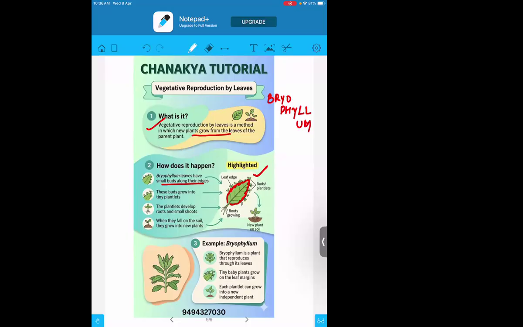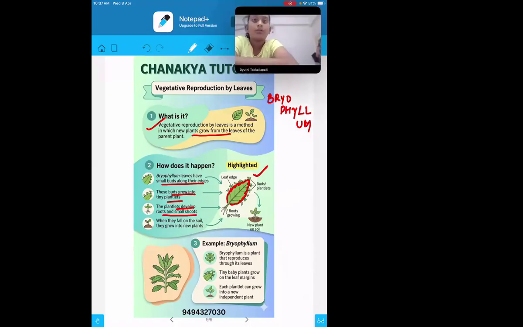On the margins of it, small buds or small plantlets start growing. These buds grow into plantlets. The plantlets form roots and start forming the shoot. When they develop the root and the shoot, because of the wind they fall down. Once they fall down, they start growing again in the soil present there.